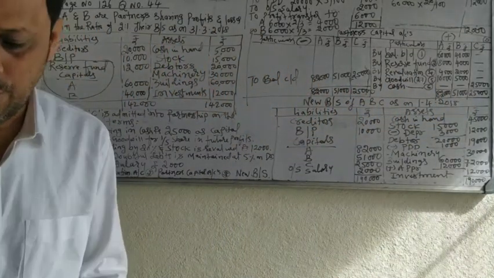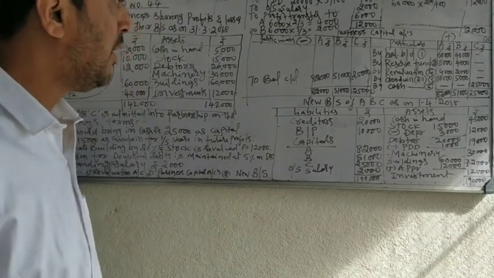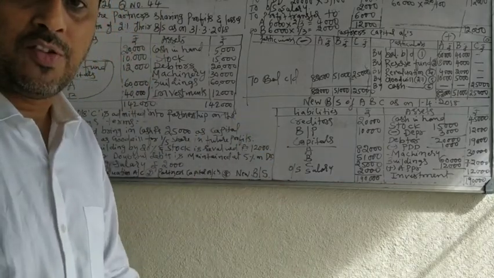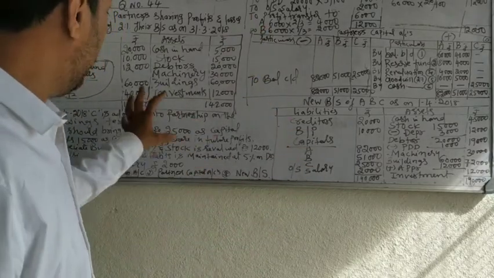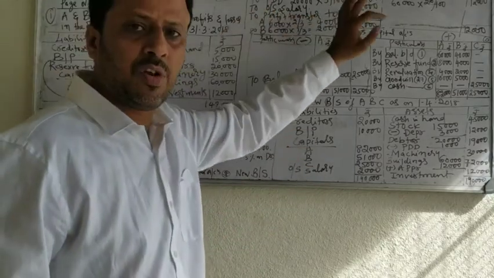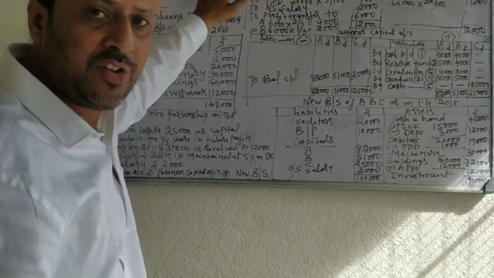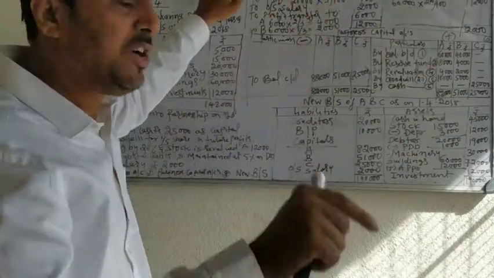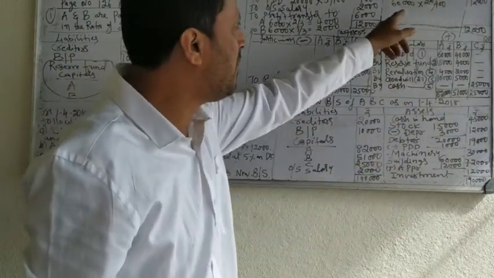So this is the first problem. You will feel difficulty in understanding it. Try to solve this problem once again in your notebook and see how to prepare the revaluation account. Debit side you have to write decrease in asset, increase in liability. Loss, debit side. Increase in asset, decrease in liability, income, credit side.